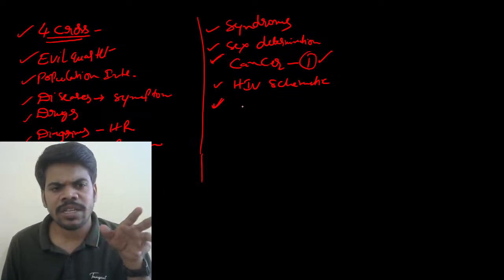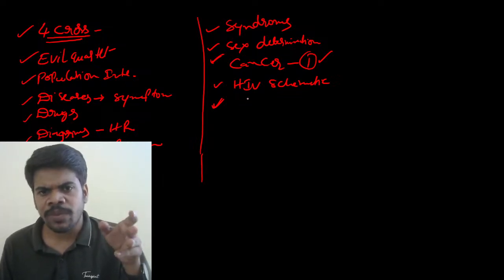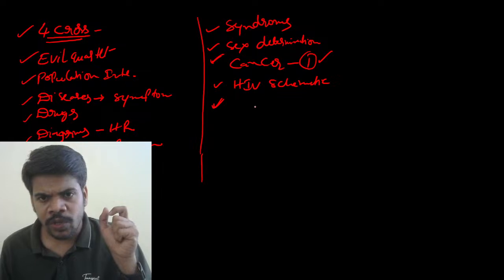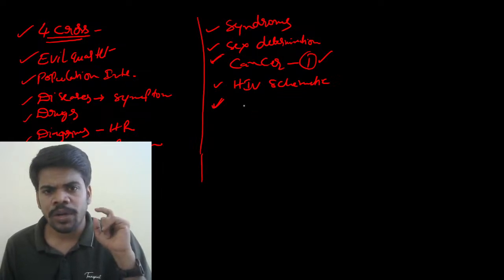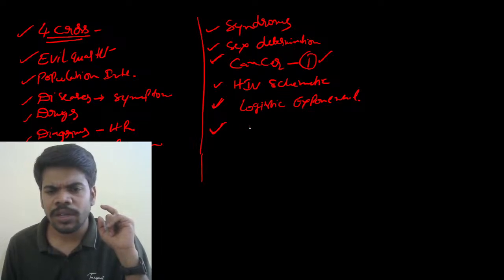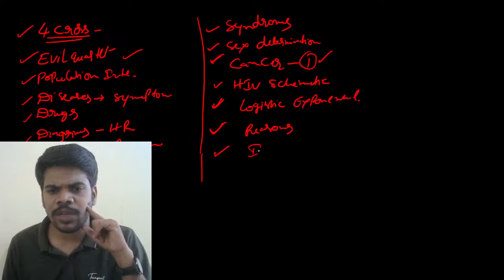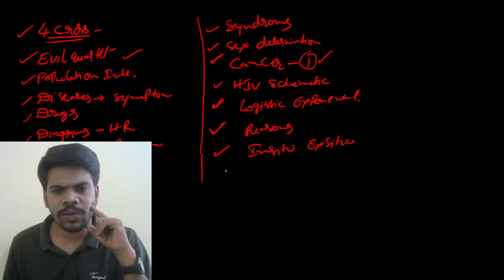Next, organisms and population interactions. In that, particularly brood parasitism, sexual deceit, pseudocopulation, Gause's principle. These you have to read. Logistic and exponential growth. And biodiversity conservation, regions for greater biodiversity, and mainly the evil quartet I have already written. So regions for greater biodiversity and in situ, ex situ conservation.